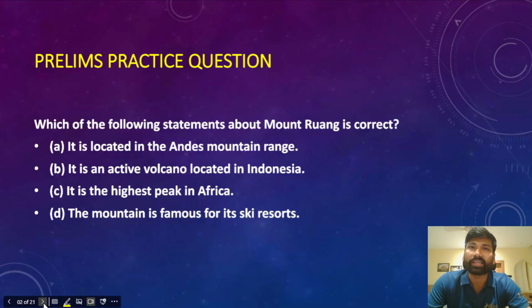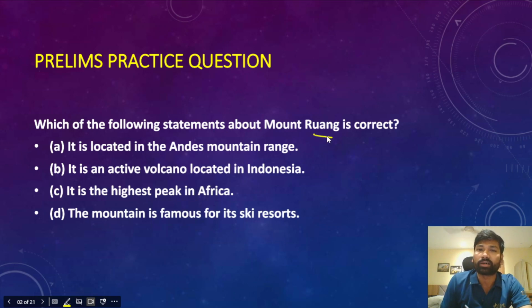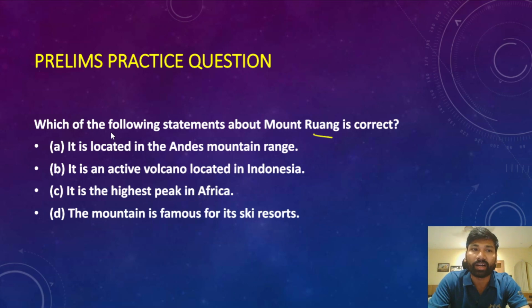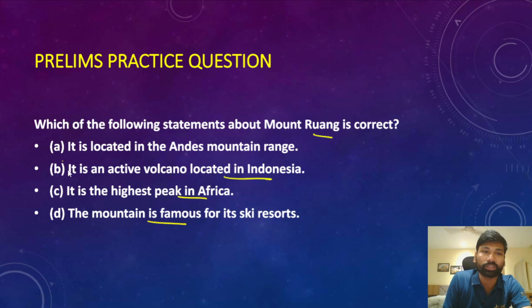You all know that yesterday I gave one practice question: which of the following statements are correct about Mount Ruang? The options given are: option A, it is located in the Andes mountain range. Option B, it is an active volcano located in Indonesia. Option C, it is the highest peak in Africa. And option D, it is a mountain which is famous for its ski resorts. So the correct answer for this question is option B, it is an active volcano located in Indonesia.